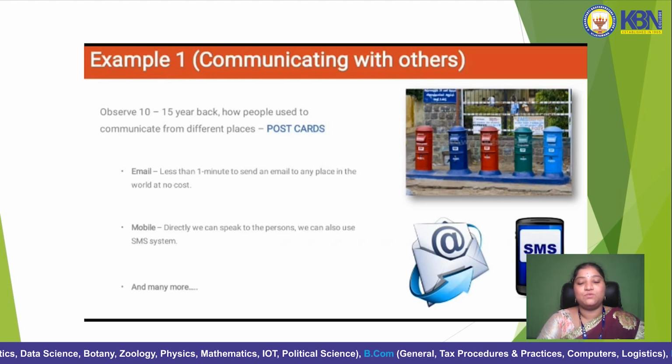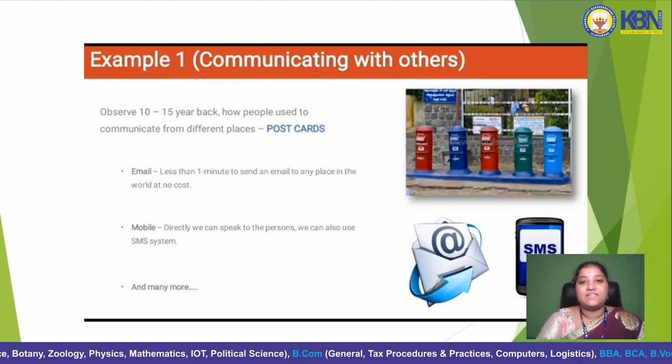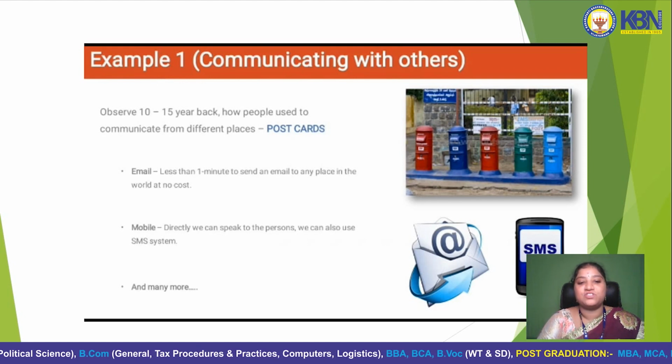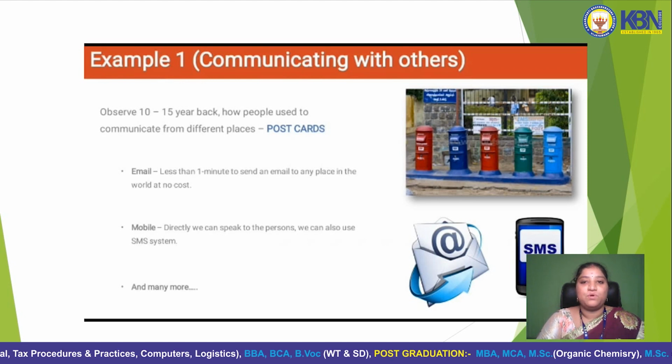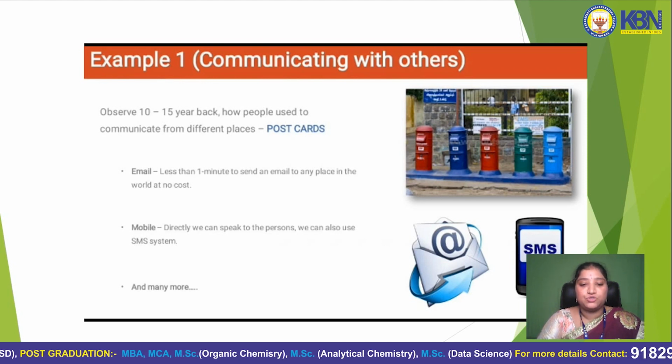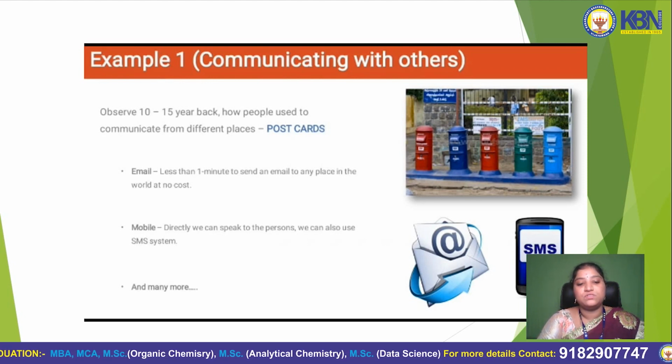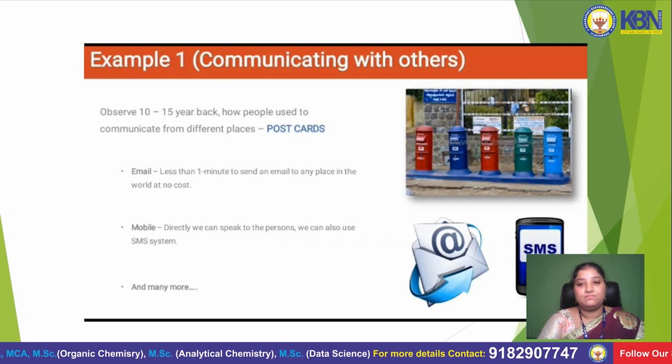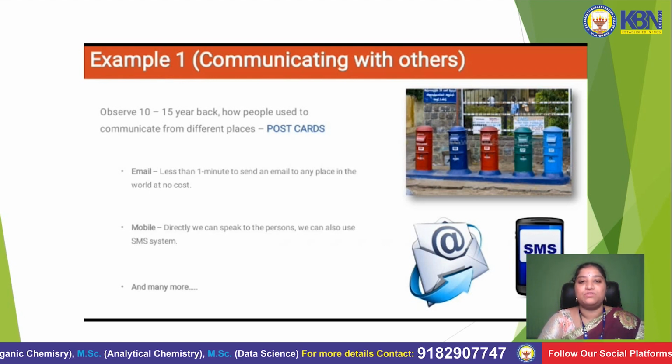In olden days, observe 10 to 15 years ago how people used to communicate from different places, that is postcards. Now, number one is email. It takes less than 1 minute to send an email to any place in the world at no cost. The second one is mobile. Directly we can speak to the person. We can also use SMS systems.